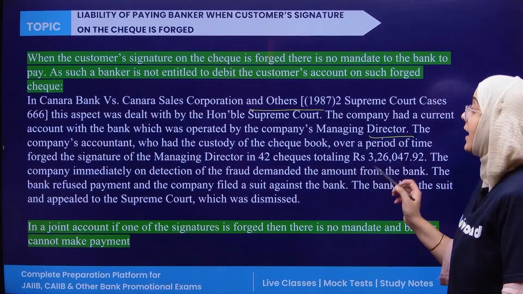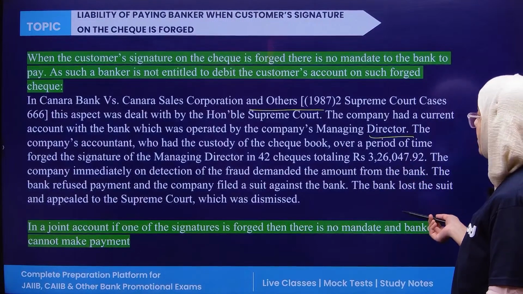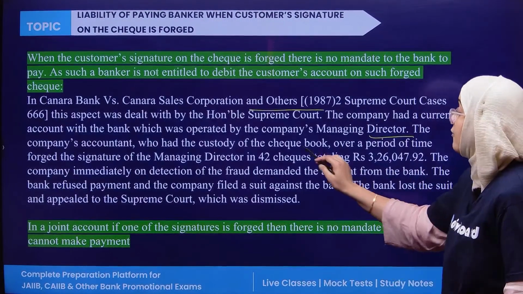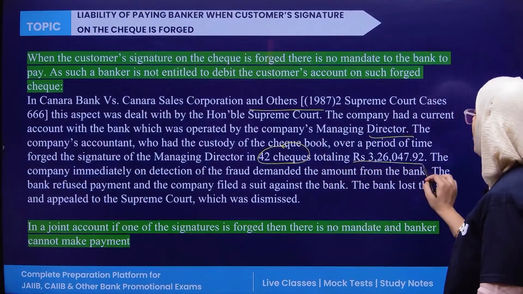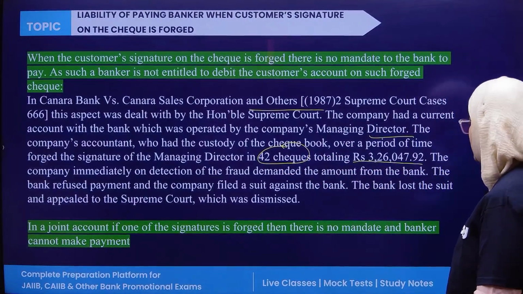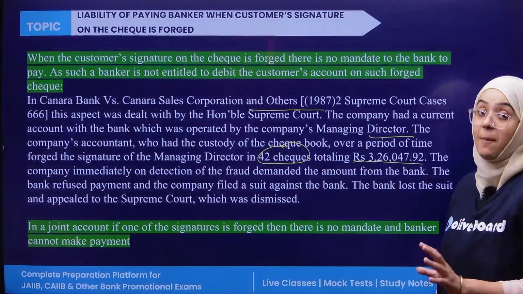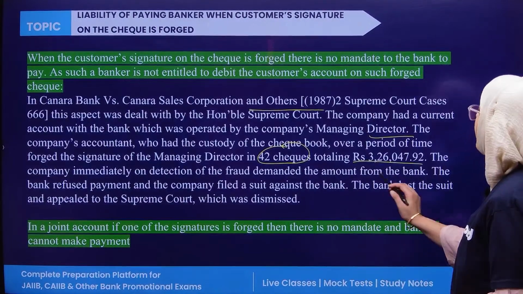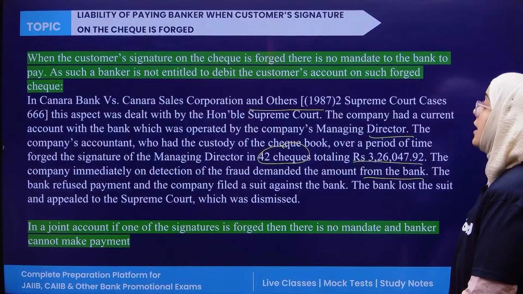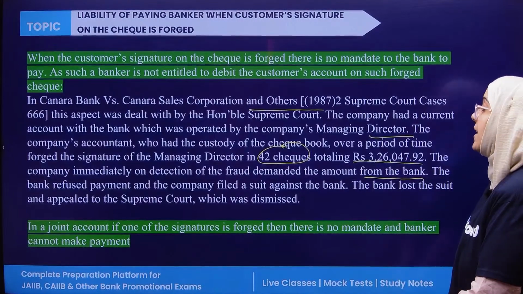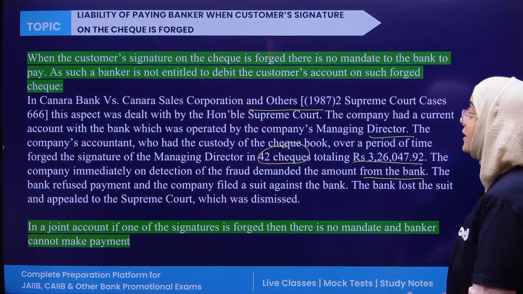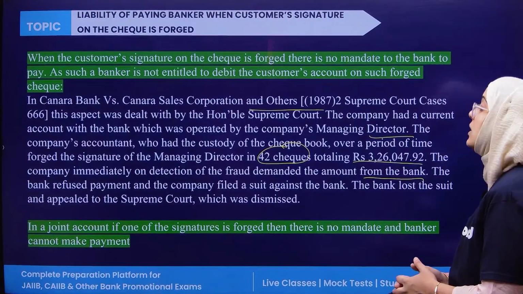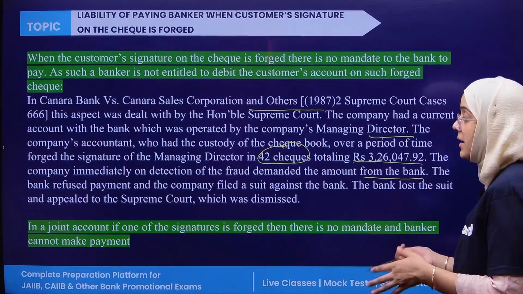The company's accountant, who had the custody of the checkbook over a period of time, forged the signature of the managing director in 42 checks totaling the amount of 3,26,047. When the company detected the fraud, it demanded the amount back from the bank. The bank refused the payment and the company filed a suit against the bank. The bank lost the suit and appealed to the Supreme Court, which dismissed the appeal.